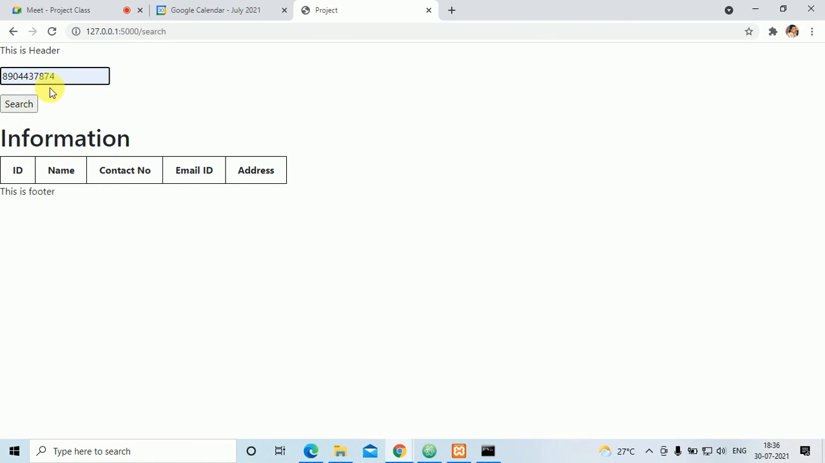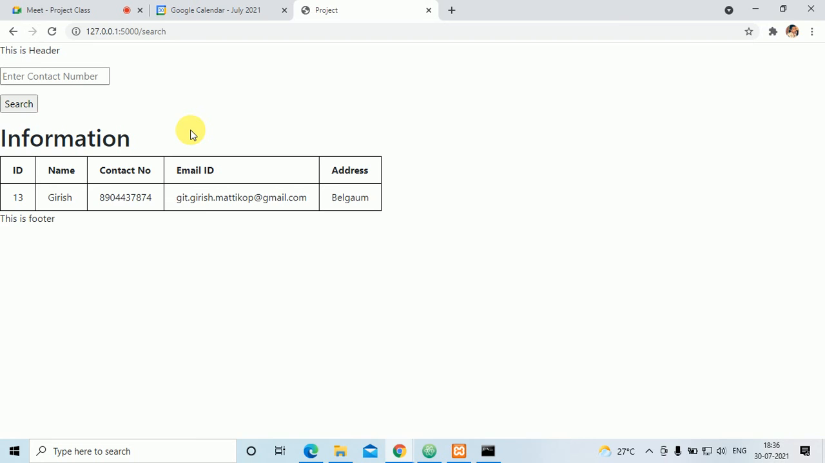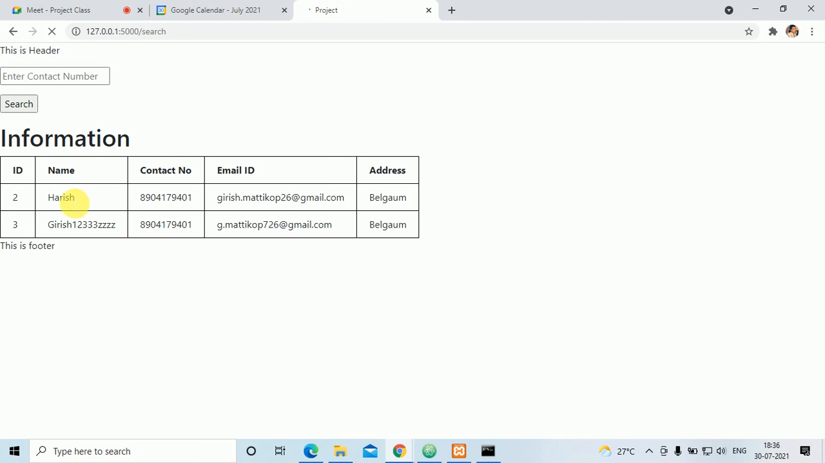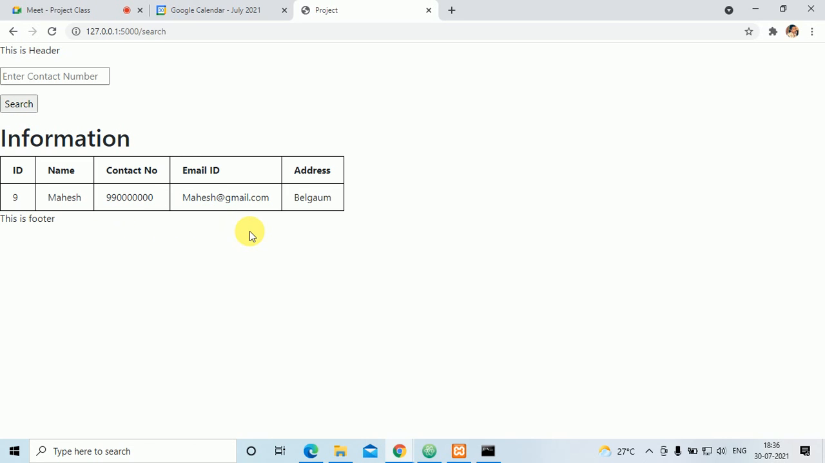Okay, so if I enter my contact number and click on search, it will display the contact number. See here, this one. If I go here and enter another contact number and click on search, there are two records. If I click on enter contact number and search again, only one record is there. So like this it will display.